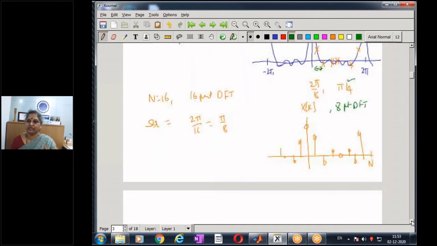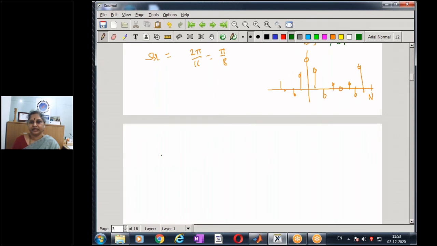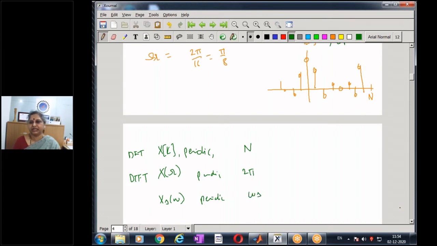So why did we go through all this discussion? It is only to recognize that the DFT x of k, the n-point DFT, is periodic with period n. The x of omega, which is my discrete time Fourier transform, is periodic with period 2 pi. And the spectrum of my sampled signal x of omega is periodic with period omega s.